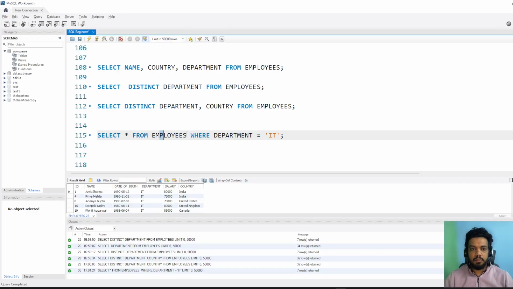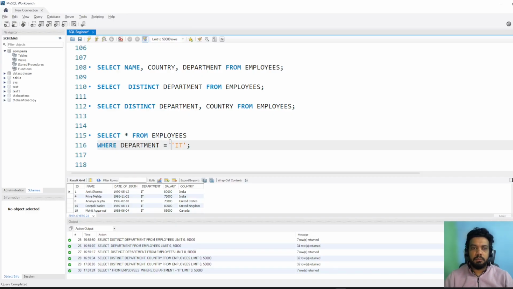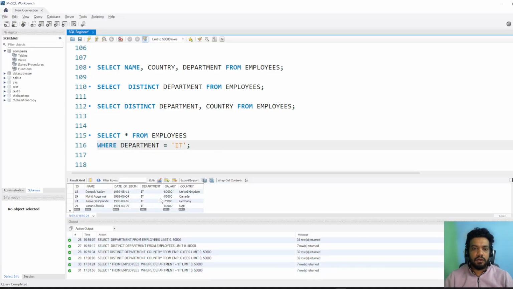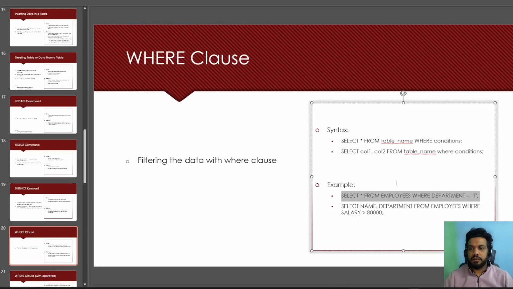Select star from employees, which means give me all the columns from employees where department equal to IT. Whenever we write text values, we write them in single or double quotes. But whenever we write numeric values, we write them without quotations. Okay, let's run this. So now we got all the employees for the IT department. Let's run another query.